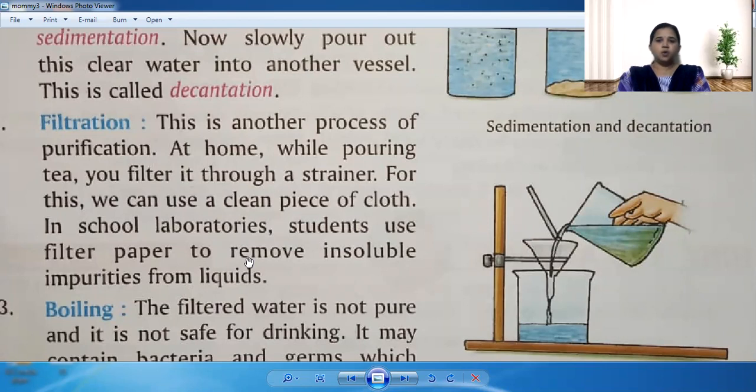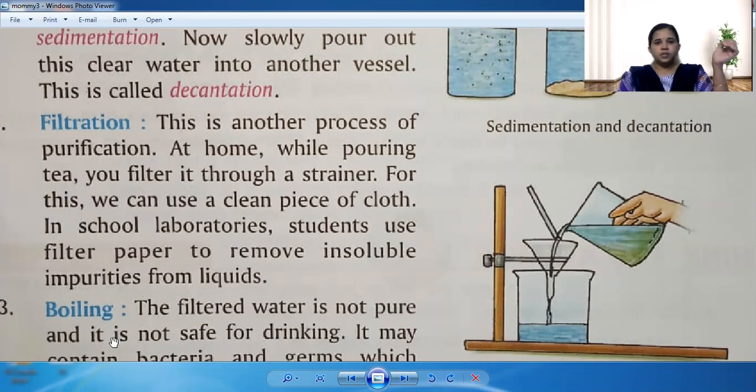So you know how to make tea. Whenever we make tea, how can we separate the tea dust powder from the tea? After preparing the tea, we take a filter and pour the tea into the cup which you want to drink.